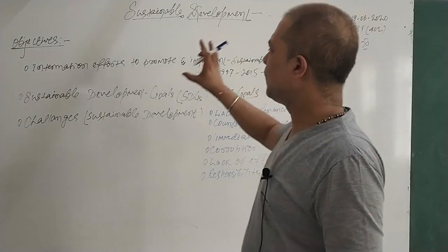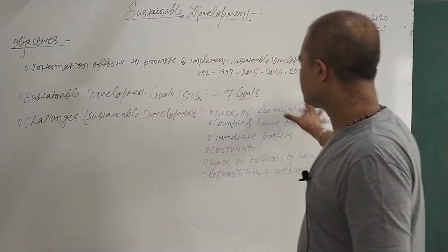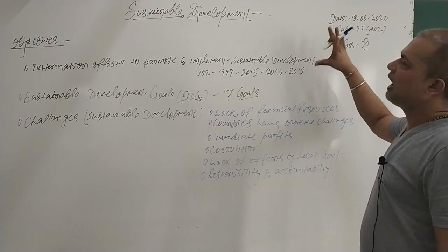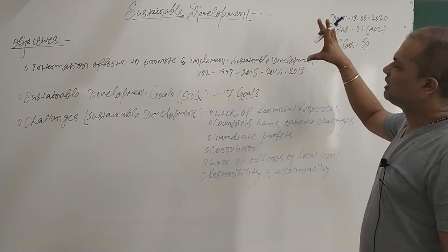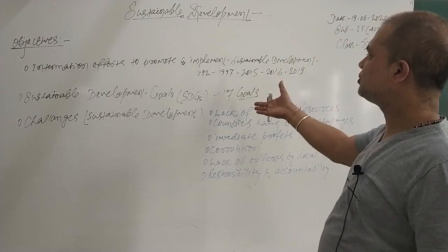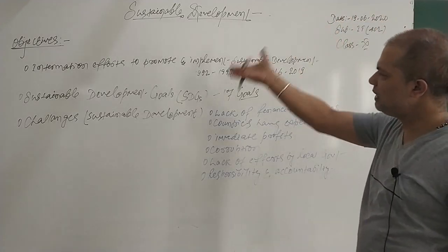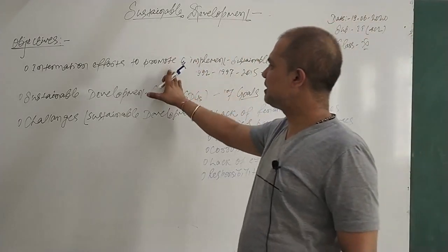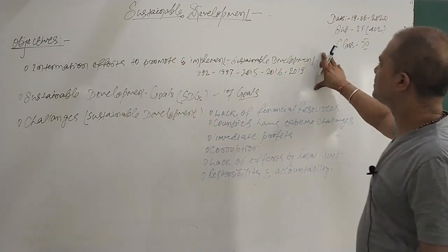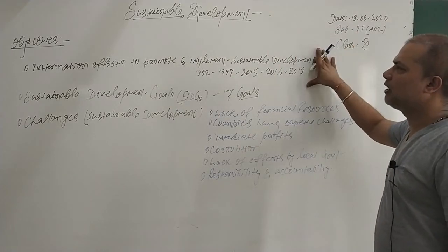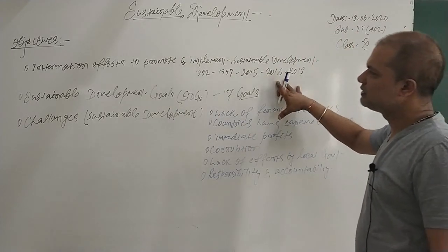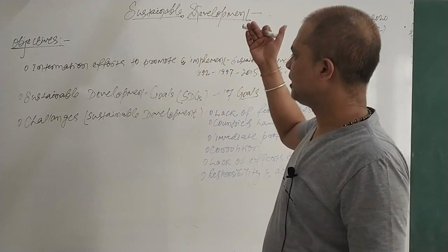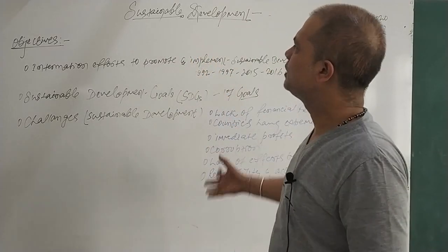Now it's time we must think about sustainable development and how to achieve its goals. We have just seen the challenges, and from time to time there is a conference by the UN with different countries, and they are talking about different things like climate change, like temperature, the different goals, how to achieve them and how to implement sustainable development. They organize these conferences, seminars or meetings over the years.